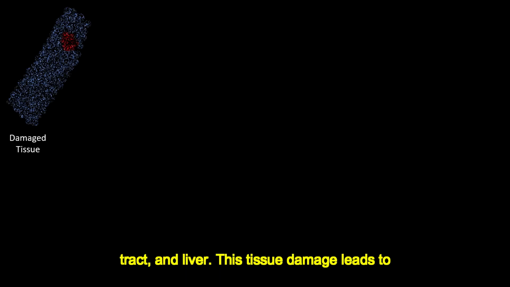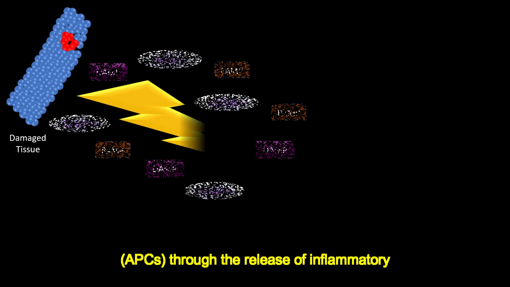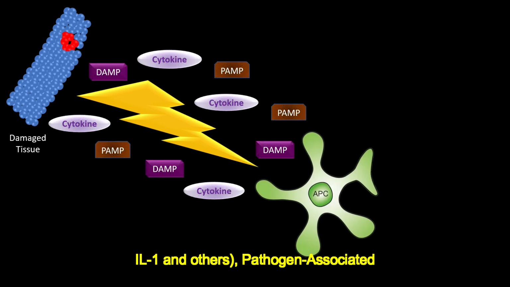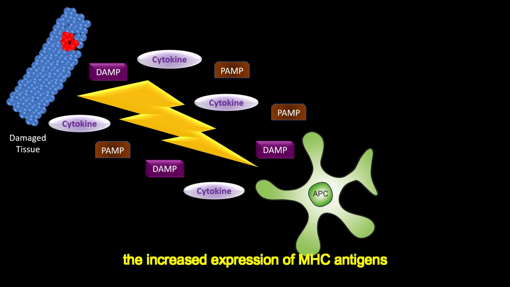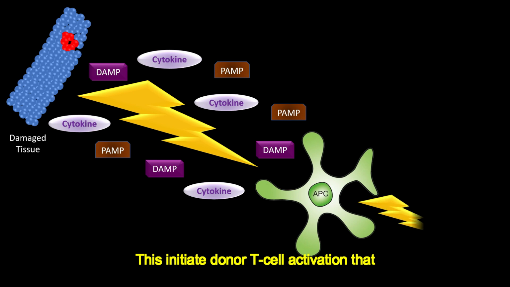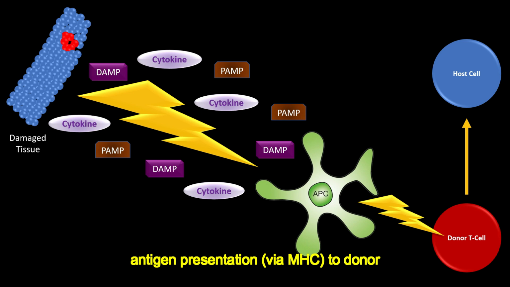This tissue damage leads to the activation of antigen-presenting cells, APCs, through the release of inflammatory cytokines, TNF, IL-1, and others, pathogen-associated molecular patterns, PAMPs, danger-associated molecular patterns, DAMPs, and the increased expression of MHC antigens and co-stimulatory pathways. This initiates donor T cell activation that targets host antigens via host or donor antigen presentation via MHC to donor T cells, followed by T cell receptor engagement and co-stimulation in the established pro-inflammatory milieu.